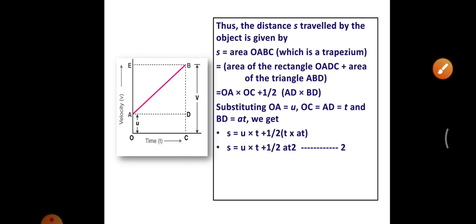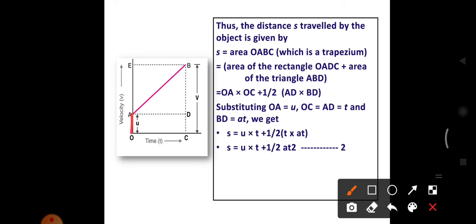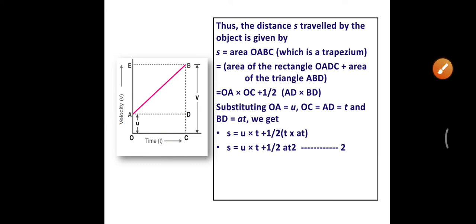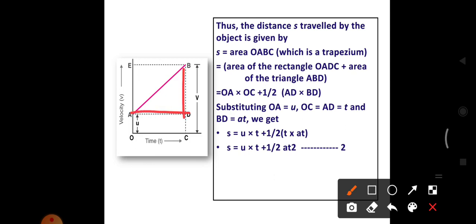The area of the rectangle, you know, is L into B. Take this as L and this as B. So OA into OC. The area of the triangle, we know, is half B into H. Here this is B, this is H. Half into the B value AD and H value BD.